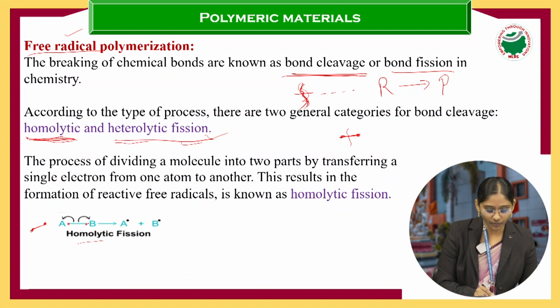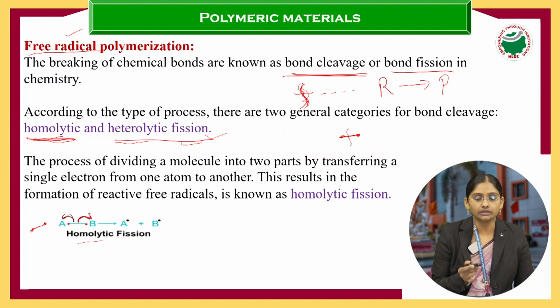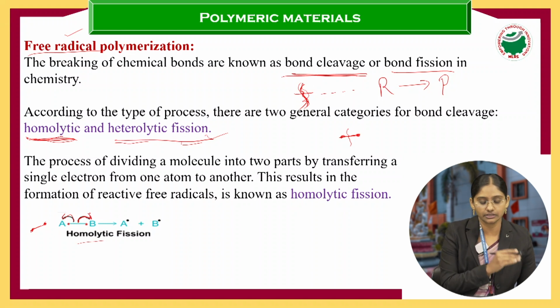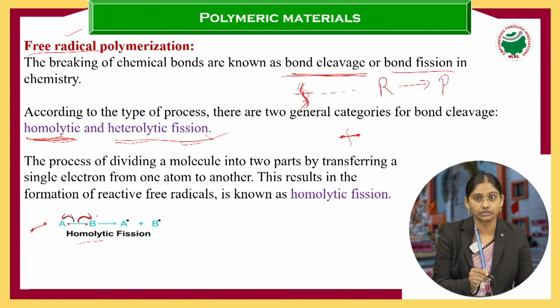So here a bond means two electrons. One electron is taken up by atom A, and one more electron is taken up by atom B. Equal sharing is taking place, so it is represented by the half-headed arrow.